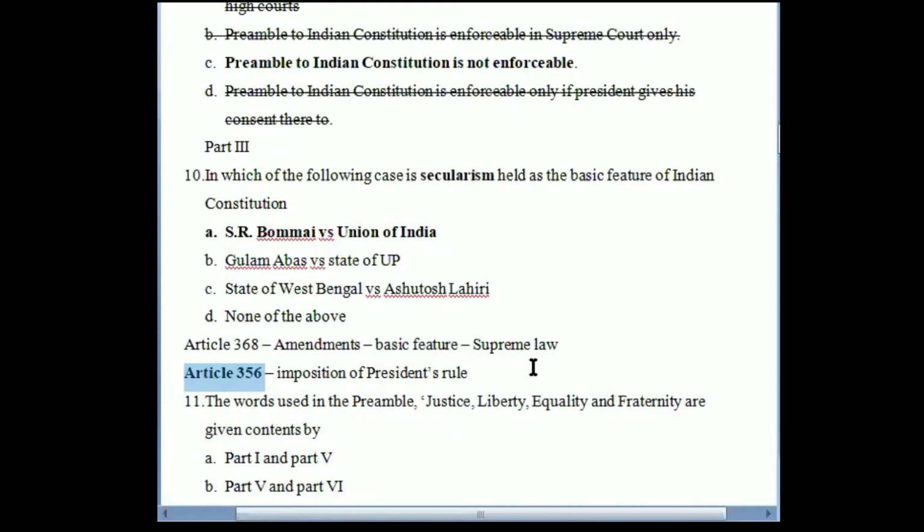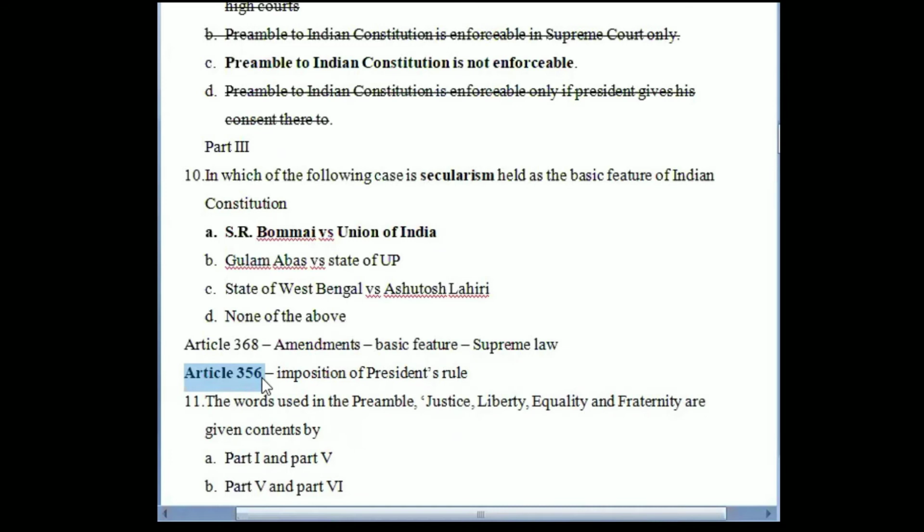Then he approached the High Court, the Karnataka High Court, and then he was not satisfied with the order and he moved to the Supreme Court. So this is the judgment of the Supreme Court wherein Article 356 was discussed in detail, and in this particular case, the Supreme Court gave some guidelines in order to ensure that Article 356 is not misused.